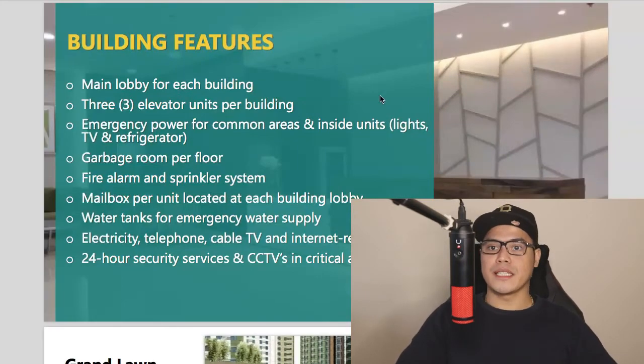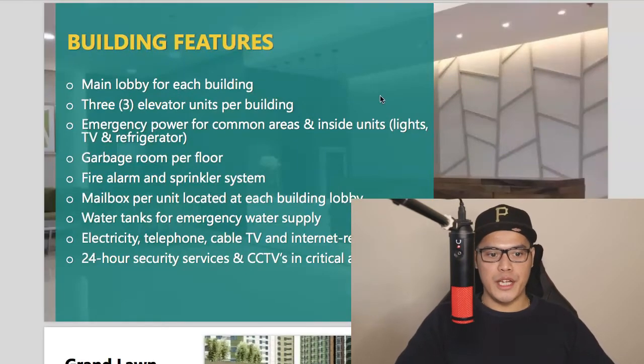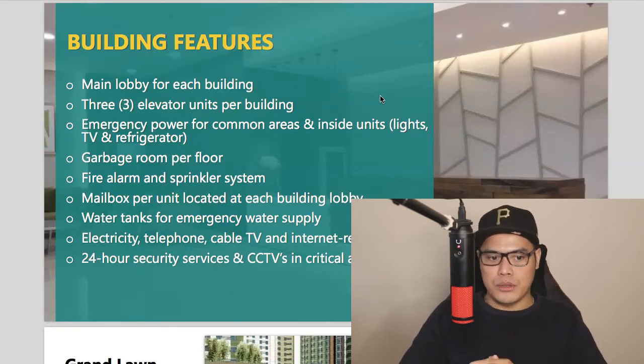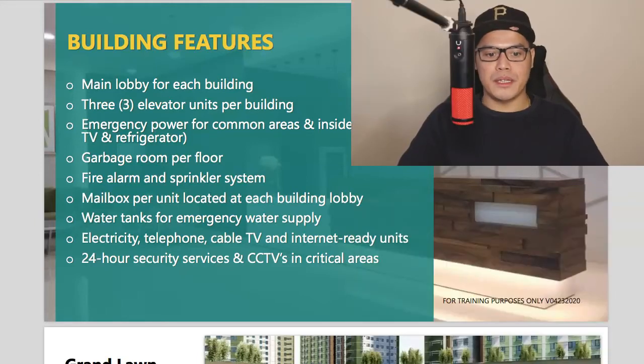With the building features, it will come with the main lobby for each building, 3 elevator units per building, emergency power for common areas and inside units. They also come with a garbage room per floor, fire alarm and sprinkler system, mailbox per unit located at each building lobby, water tanks for emergency water supply, electricity, telephone, cable TV, and internet-ready units, 24-hour security services, and CCTVs